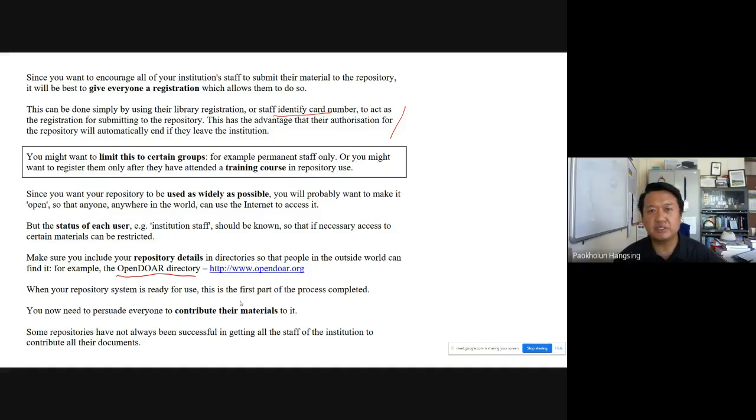Contribute, upload their materials, technically speaking, to the institutional repository. This is, just to say, very simple, but in most cases, persuading people to upload their materials to the institutional repository is not always easy, because there are so many reasons why they would not like to upload their materials, their contents. So some repositories may not always have been successful in getting all the staff of the institution to contribute all their documents.